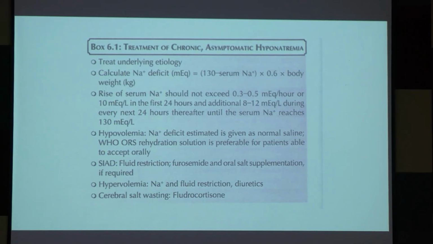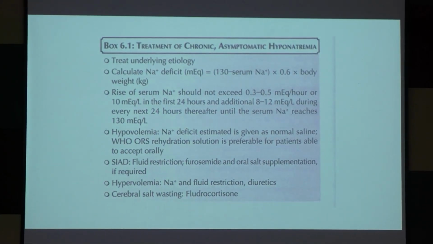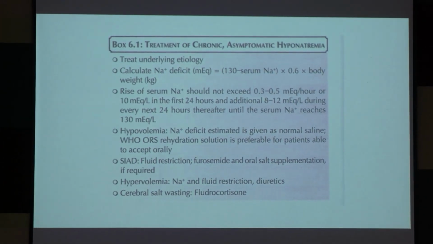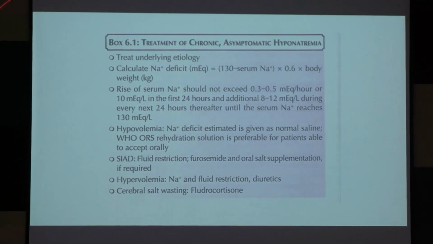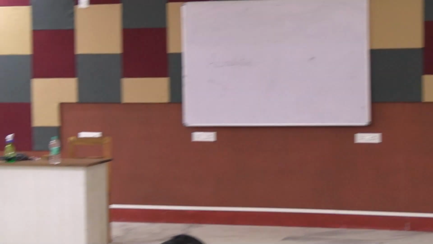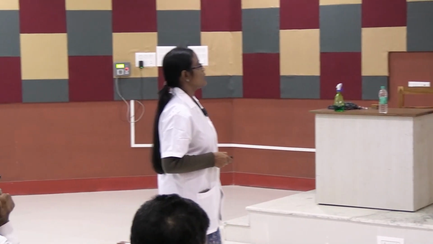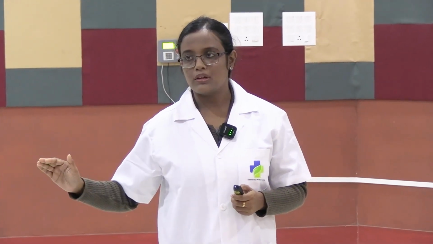So you have reached your diagnosis, but suppose the sodium is 125. Whenever it is less than 130, chronic hyponatremia, we have to treat. We have to give a sodium supplement, 3% sodium. There is a particular formula according to body weight. We consider 130 as the standard because we have to go very slowly and gradually. So do not take 135 as the target. Your target should be 130.